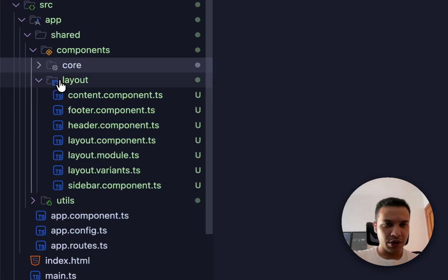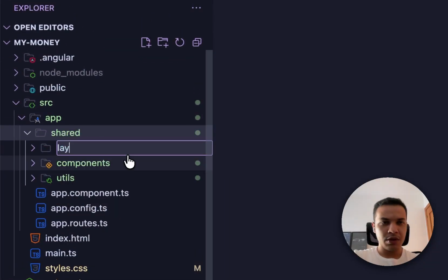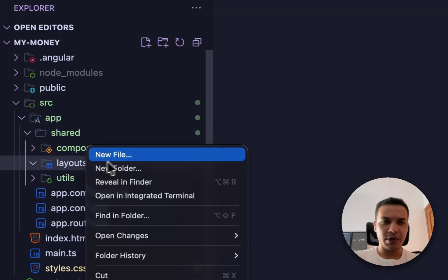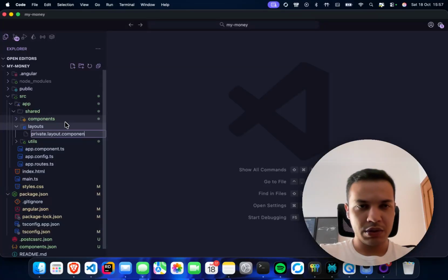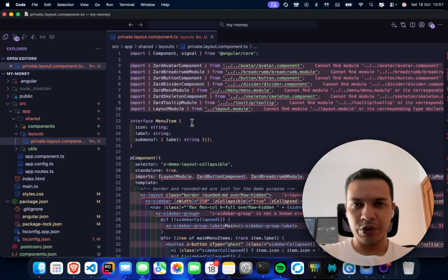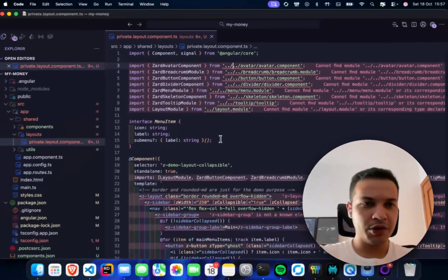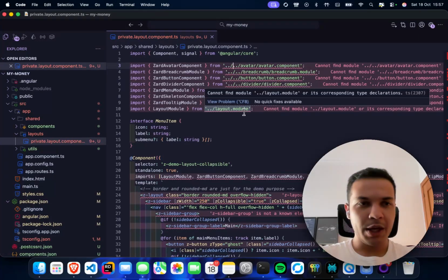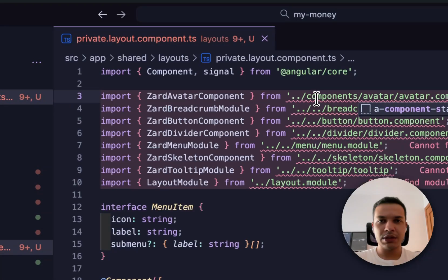And then we can here create a folder of layouts. In this folder, we will have a private layout component. And we can paste here the code that we use in this project. Basically, we need to solve the reference of each component. That basically will be in the components folder. So let me just see here. We will go back one and components.